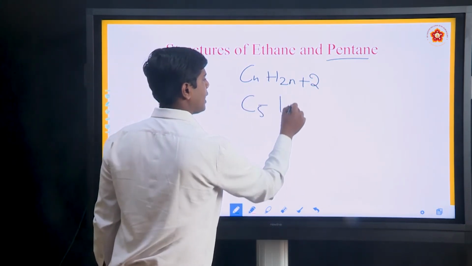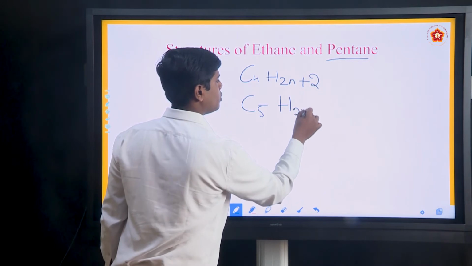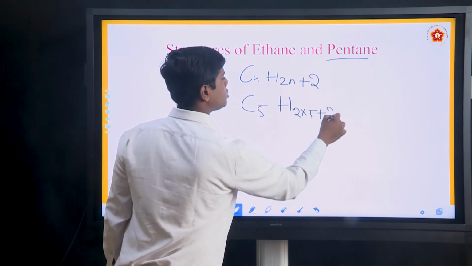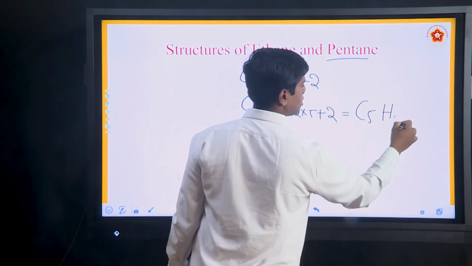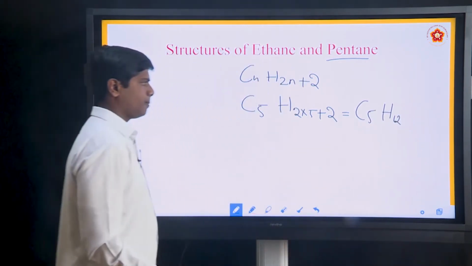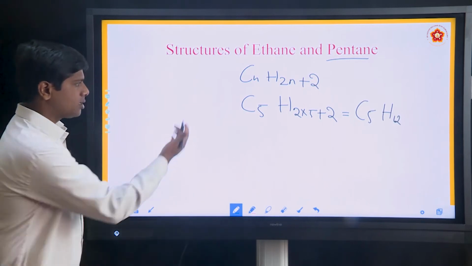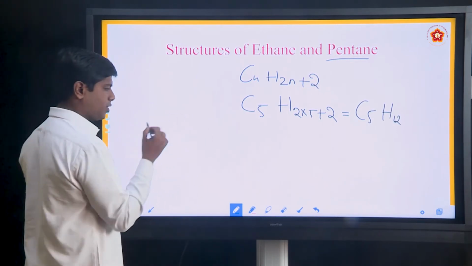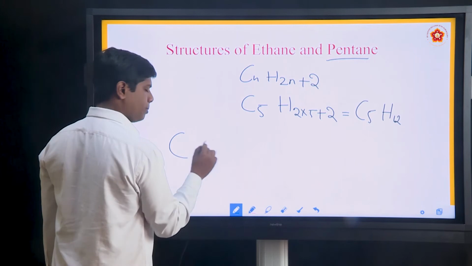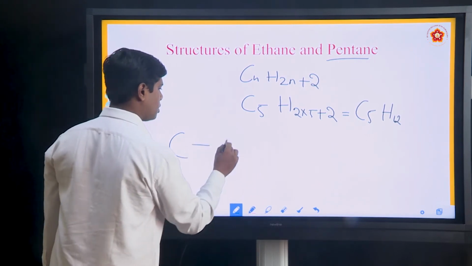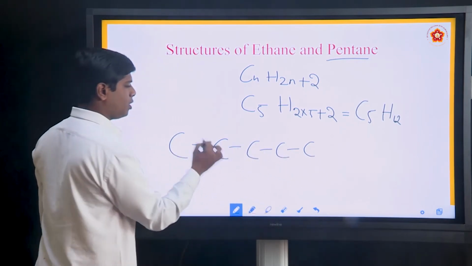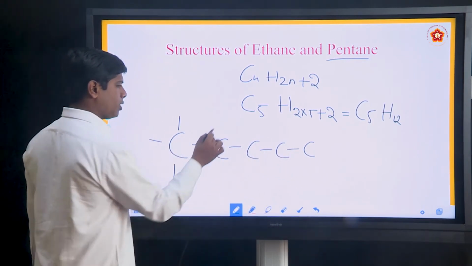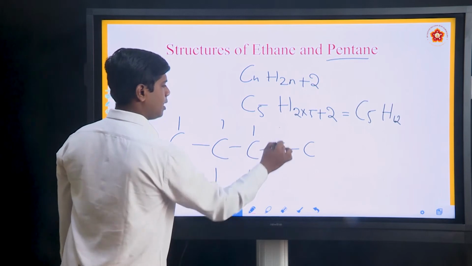C5H(2 into 5 plus 2), that is C5H12. Next, we first put the carbon atoms. Between two carbon atoms there is a single bond: 1, 2, 3, 4, 5. Then you can put hydrogen atoms.